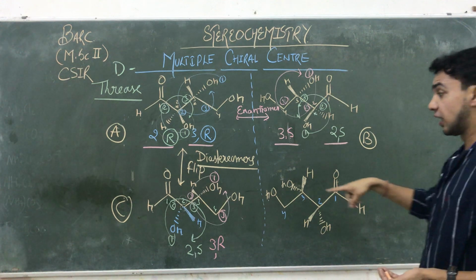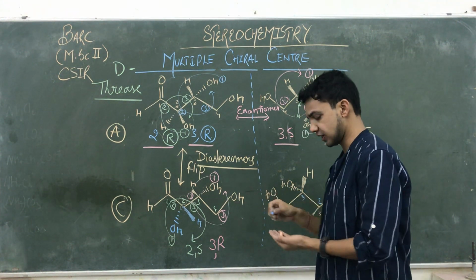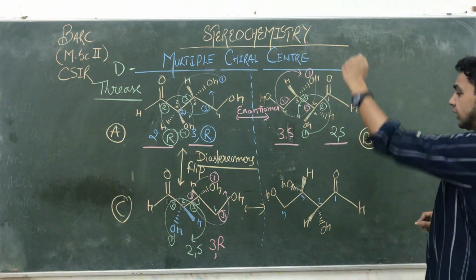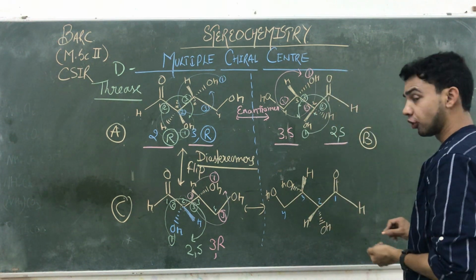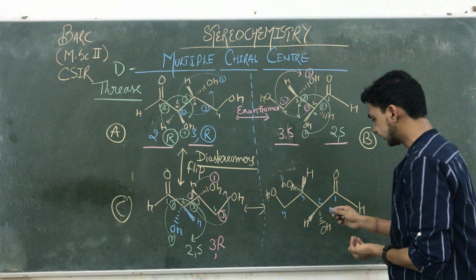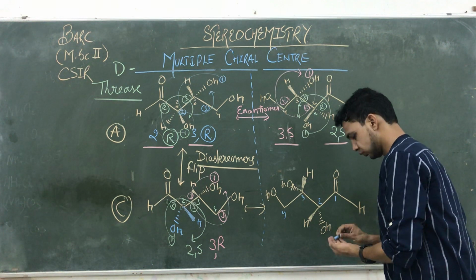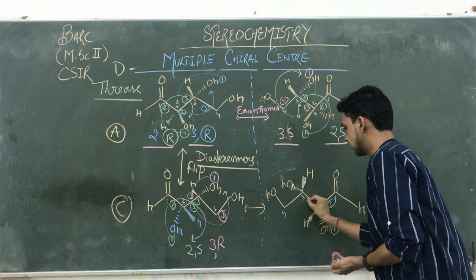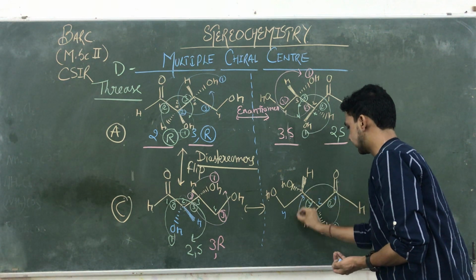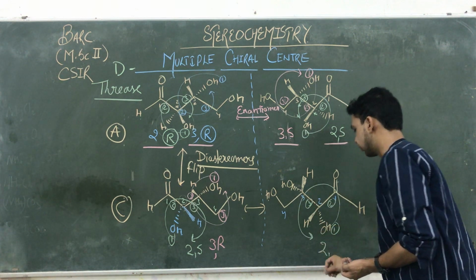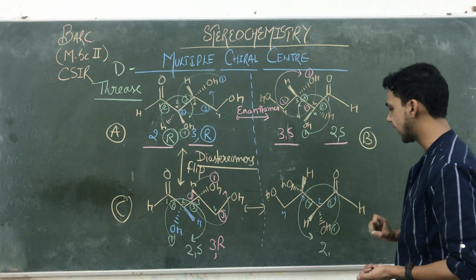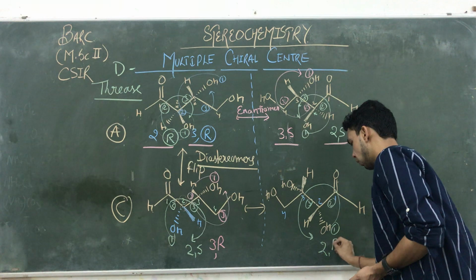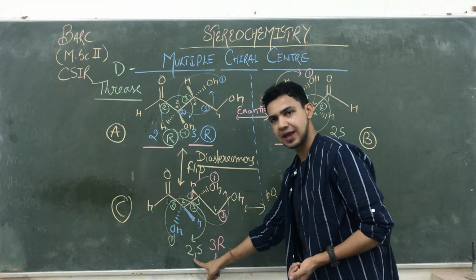And C, अगर ये दोनों एक दूसरे की mirror images हैं, so what we are doing, if they both are mirror images of each other, at that time their configurations are totally changing. So at the second position we are giving number 1 to OH, 2 and 3. It's rotating 1, 2 and 3. तो सेकंड पोजीशंस पे जो कॉन्फ़िगरेशंस निकल कर आया वो क्या होना चाहिए S, बस लोएस्ट प्रायोरिटी ग्रुप क्या है टुवर्ड्स द ऑब्जर्वर है, तो ये क्या होगा R, जबकि यहाँ पे सेकंड पे क्या है S.